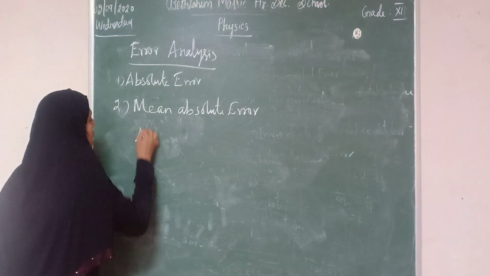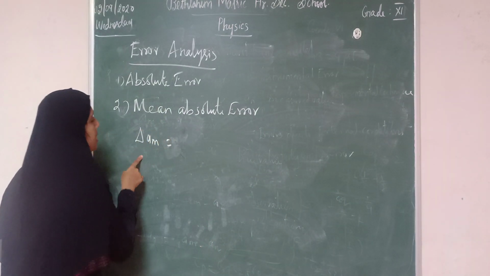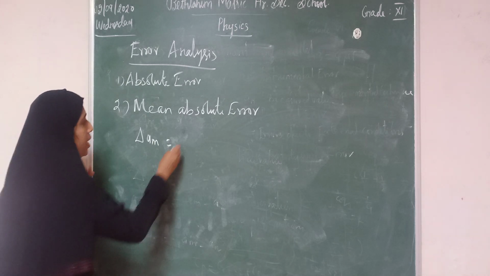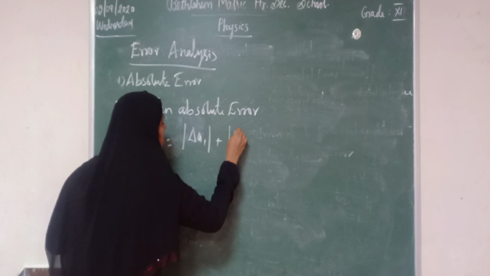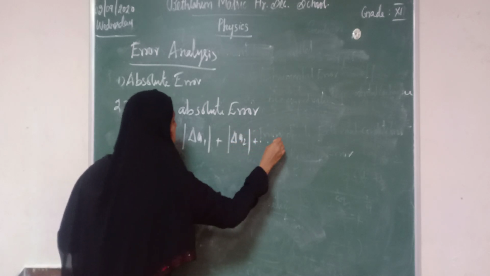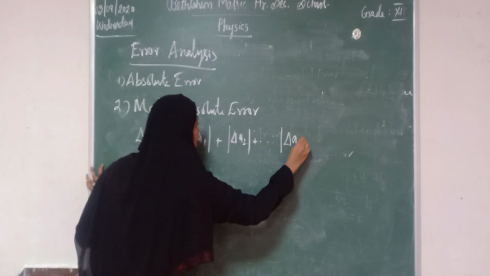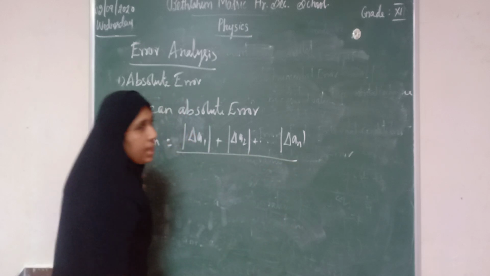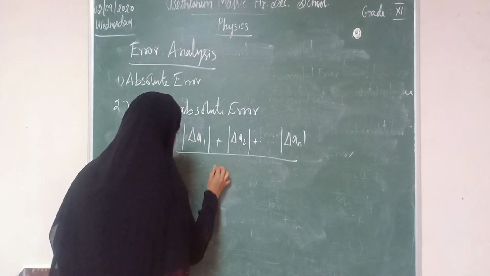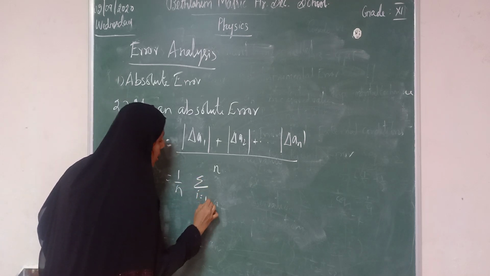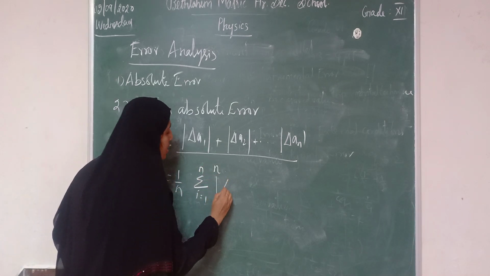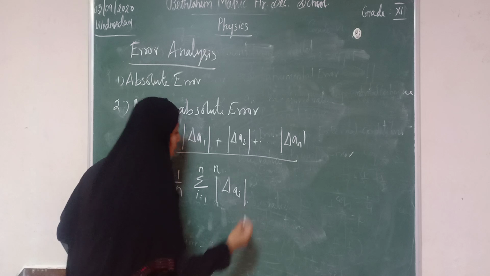So delta AM can be written as the mean absolute error: modulus delta A1 plus modulus delta A2 plus etc. modulus delta AN divided by N. So it can be written as 1 by N into sigma i equal to 1 to N modulus delta AI.